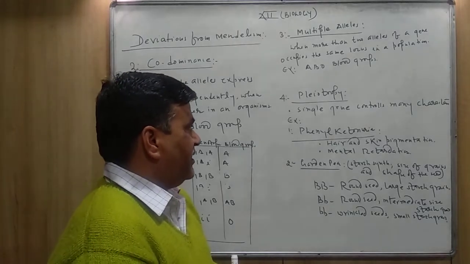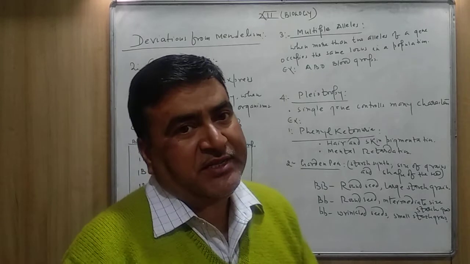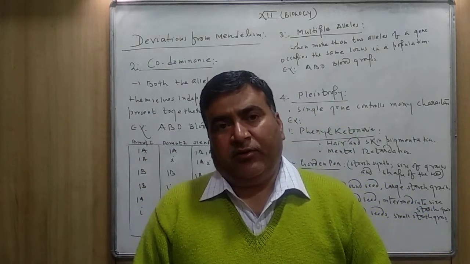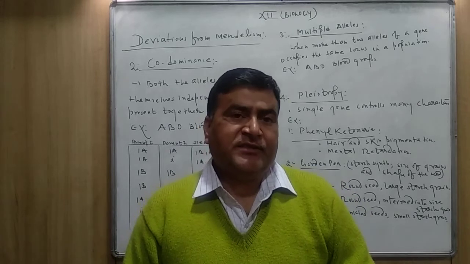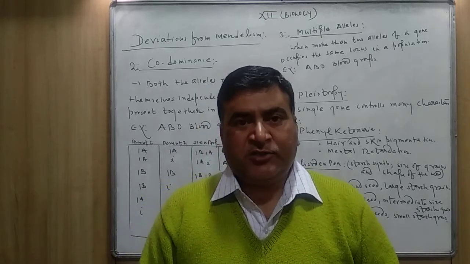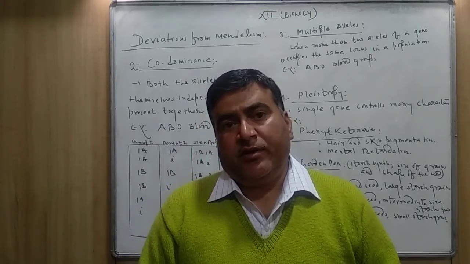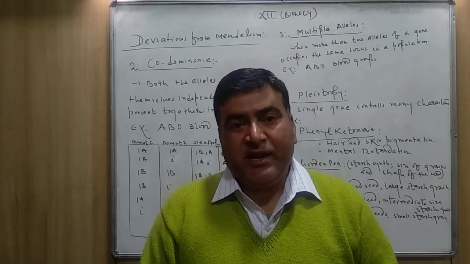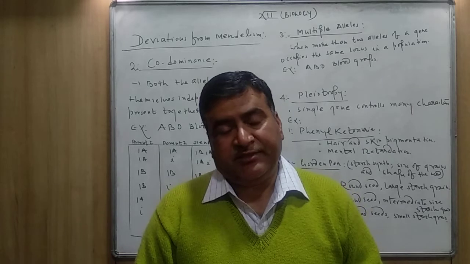pleiotropy and polygenic inheritance. All these patterns of inheritance also deviate from the Mendelian pattern of inheritance.